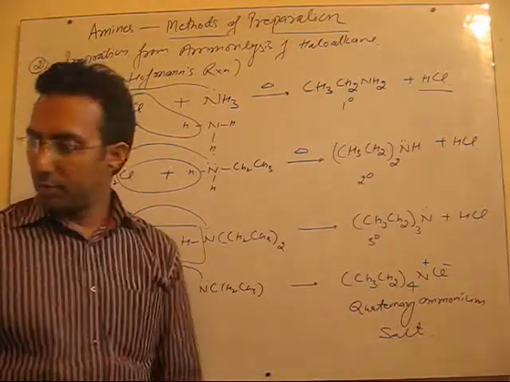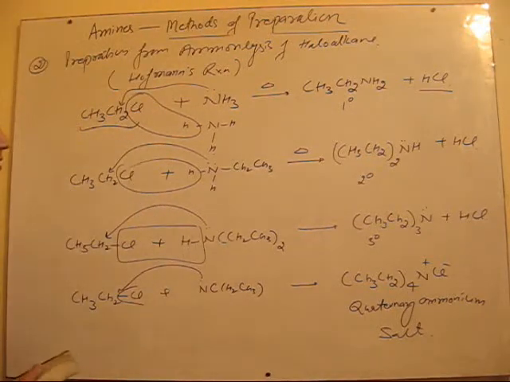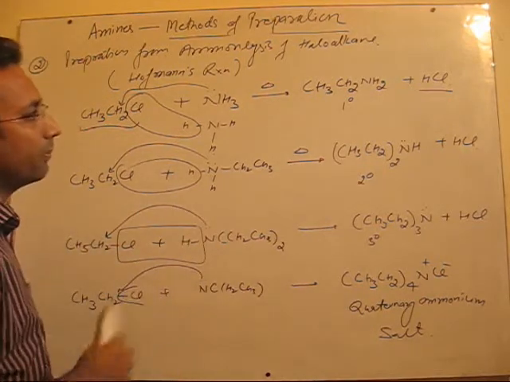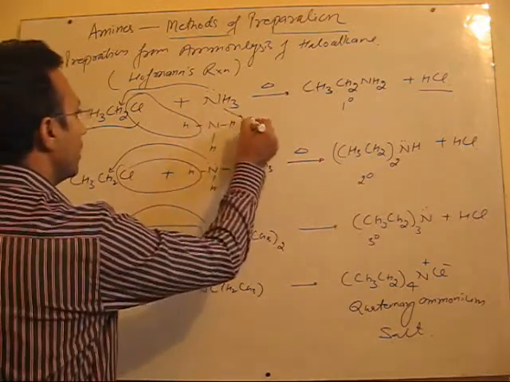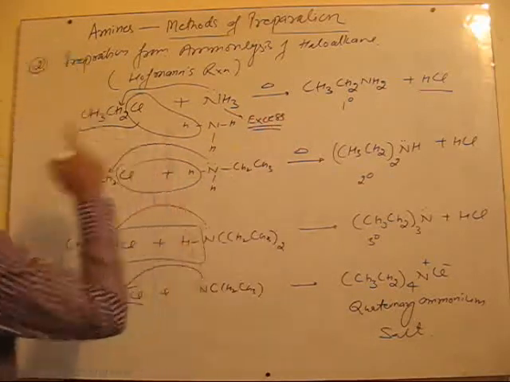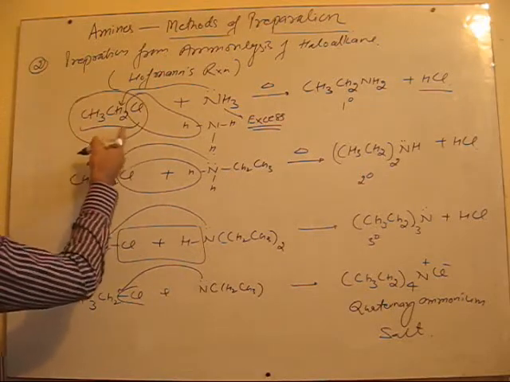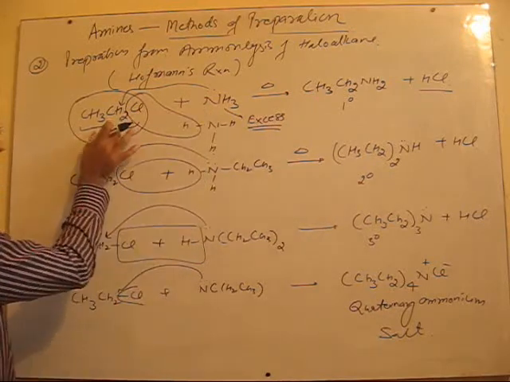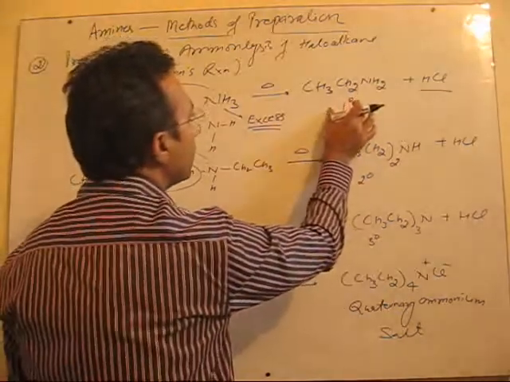Fine. Now, if certain conditions are controlled, then we can restrict the amount and the type of product formed. Suppose ammonia is used in excess. Then in the first step almost all the molecules of chloroethane are used up, and the product will be only primary amine.